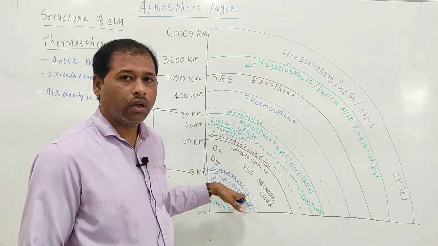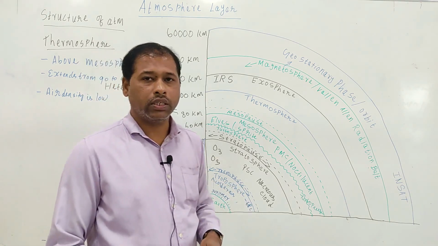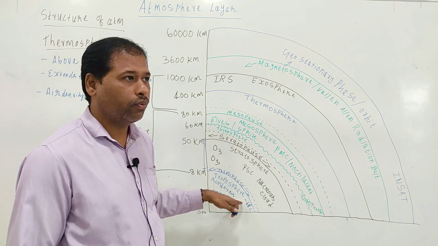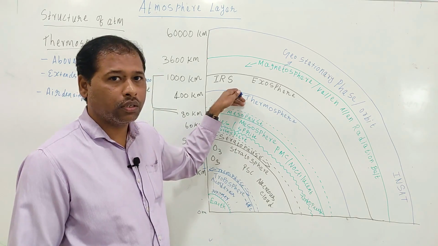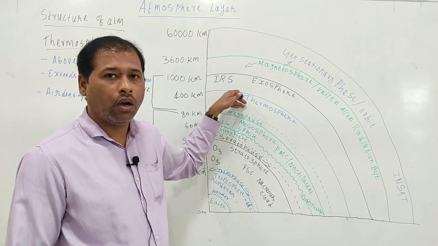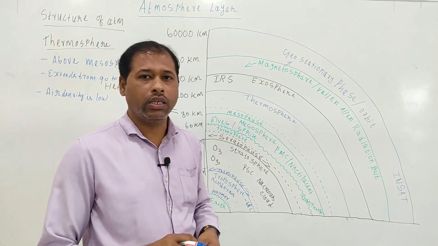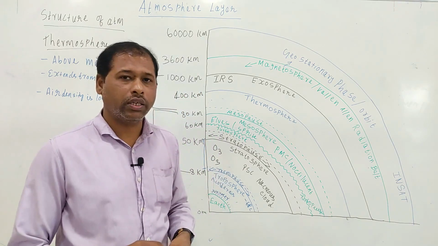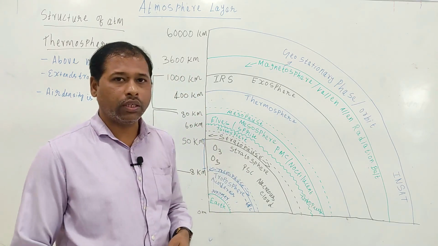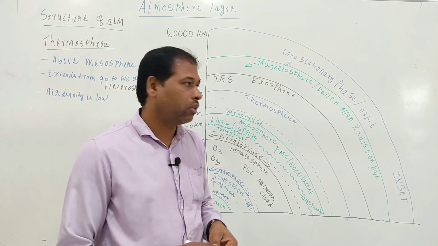In the lower layer of the atmosphere, the troposphere, gases are present in molecular form, whereas in the thermosphere these gases are present in the form of atoms, because solar radiation, which contains high-energy X-rays, gamma rays and ultraviolet radiation, breaks the molecules into atoms.